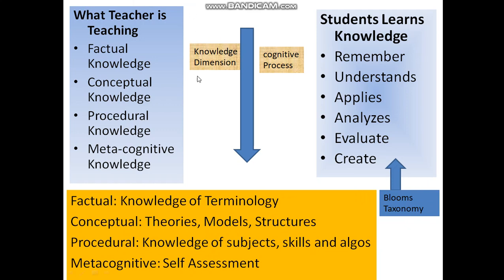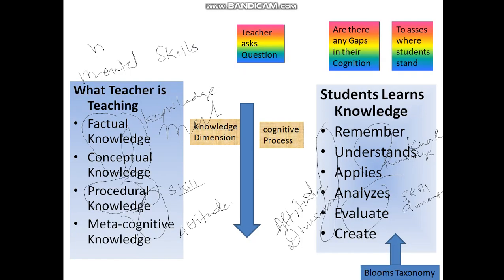What you can see here is a knowledge dimension, and this is a cognitive process. This side is called the cognitive dimension, and these are all Bloom's taxonomy.